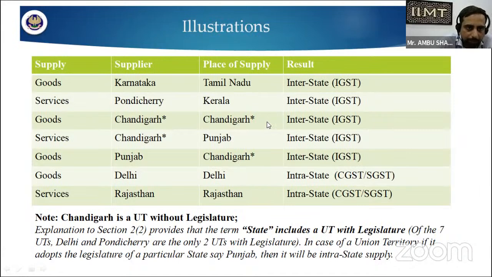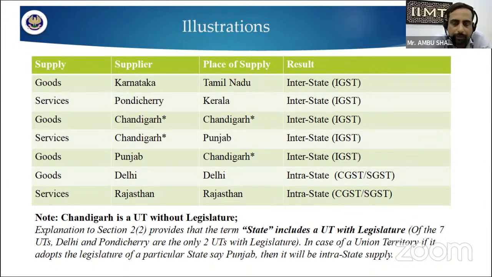With these two examples we are very clear where we have to implement interstate or intrastate. In the case where the supplier and the place of supply are in Chandigarh, we are implementing the interstate supply, that is called the integrated goods and service tax. But while we are discussing the supply of goods within the state Delhi, where the supplier is in Delhi and the place of supply is also in Delhi, that is called intrastate. Why is it called intrastate? Again, the explanation is given in the note. The explanation given in section 2, subsection 2 provides that the term state includes a union territory with legislature.